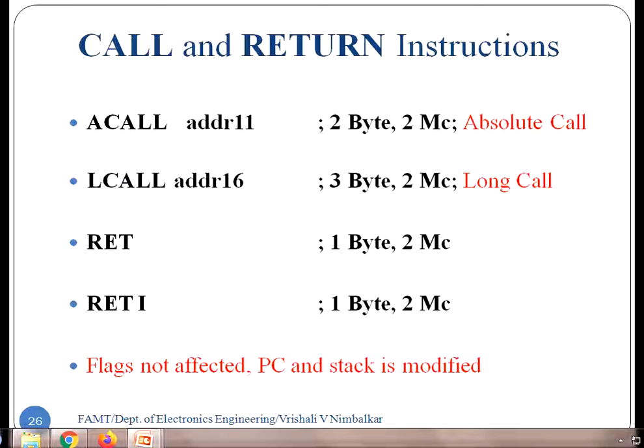Okay. What gets affected? It is the program counter that gets affected. See, whenever there is a jump, the jump is happening in the program memory. The program counter stores the address in program memory of the instruction which is to be executed next. So all these call and return instructions are going to modify the program counter, as well as the stack memory. This is something new. Stack memory is also going to be modified.